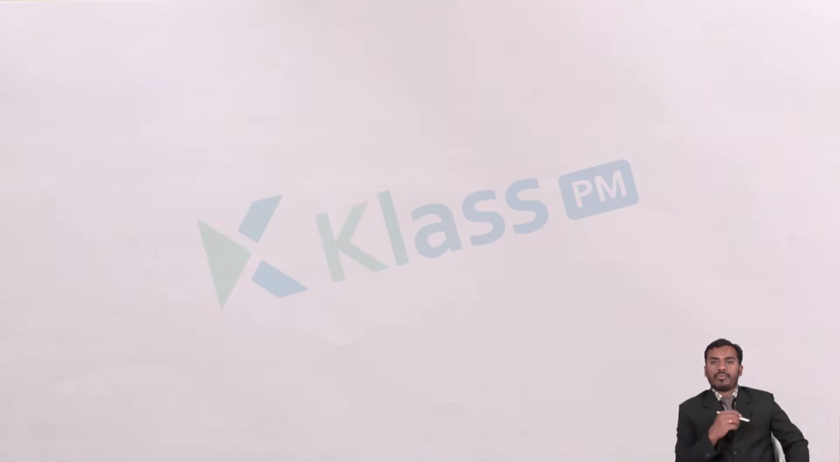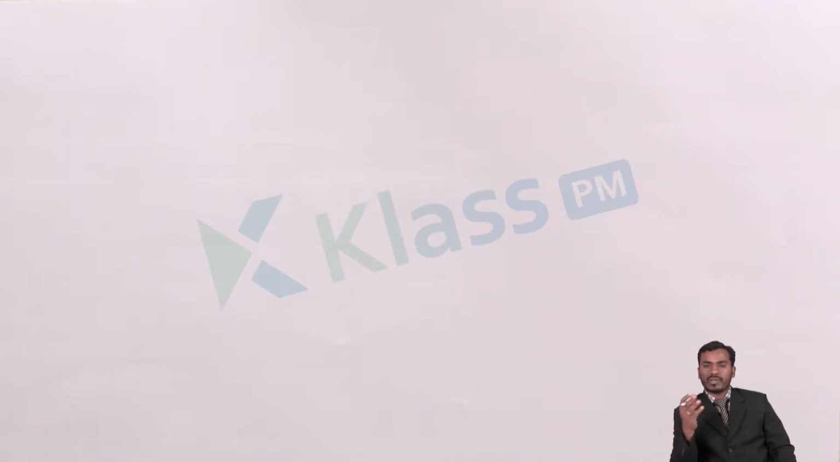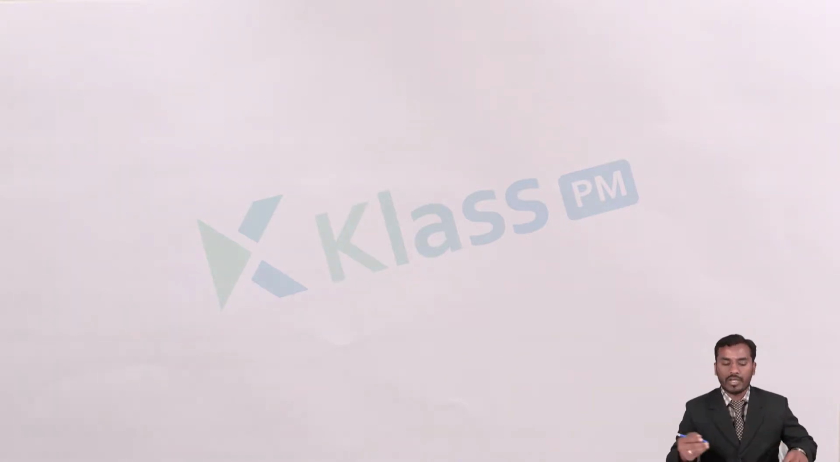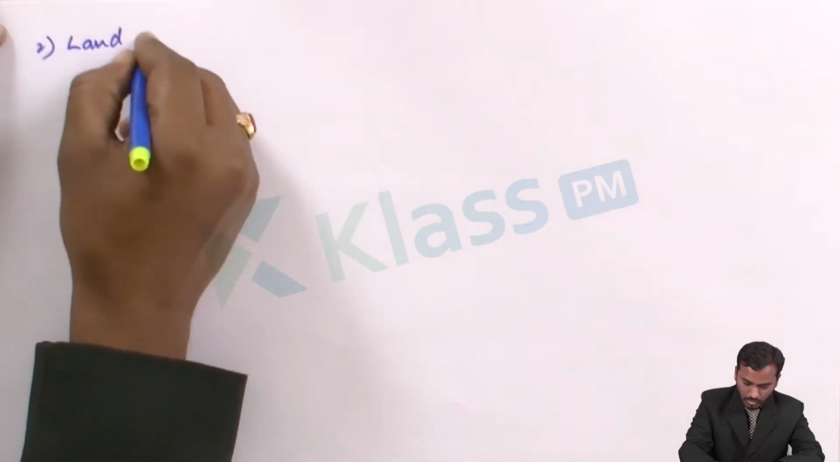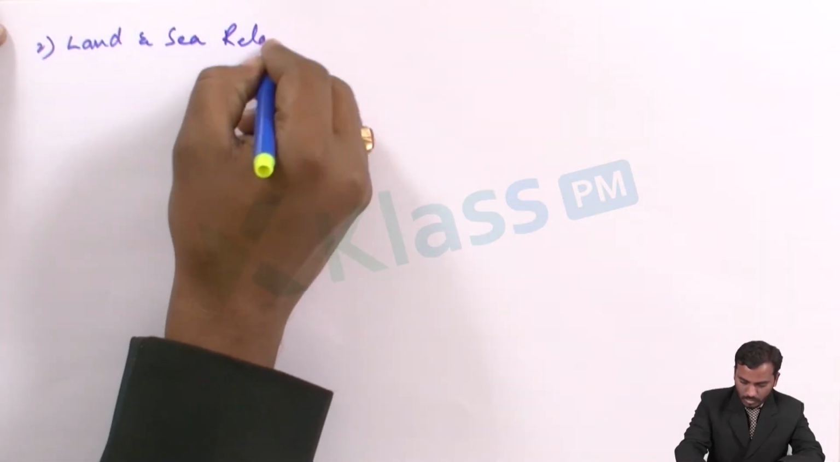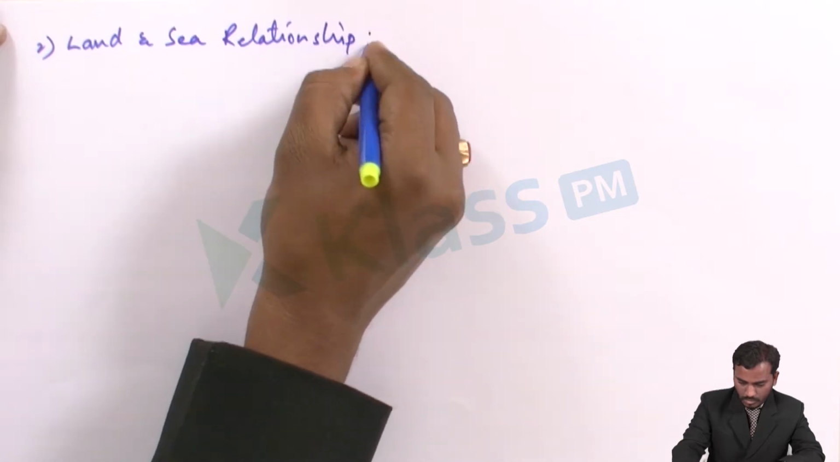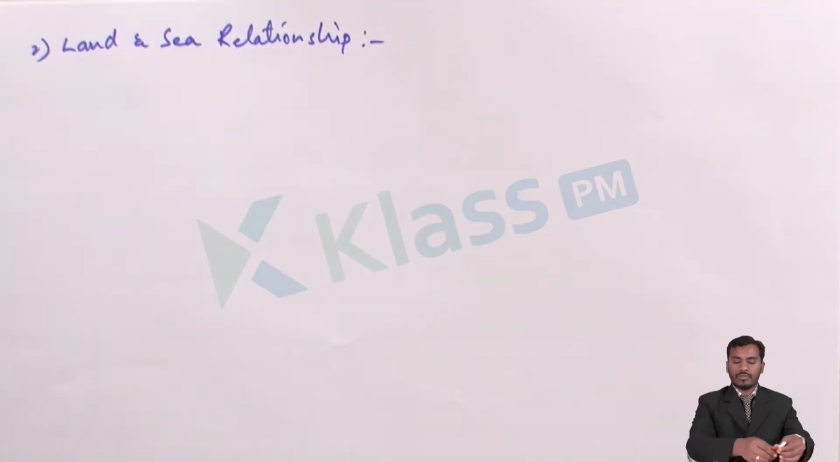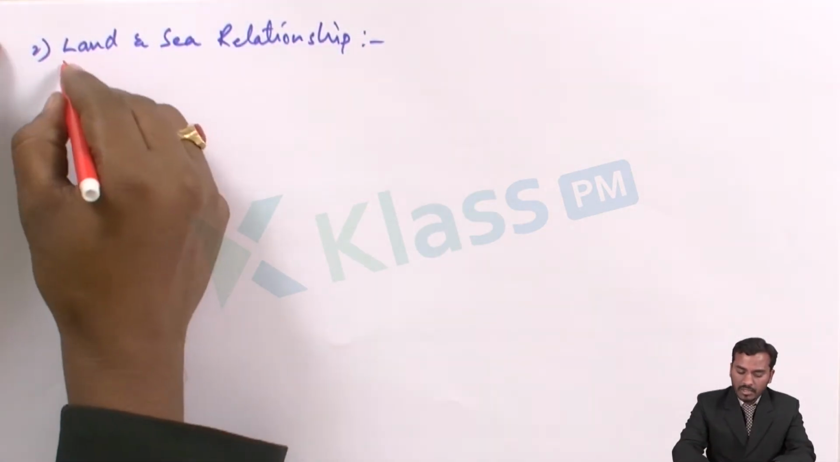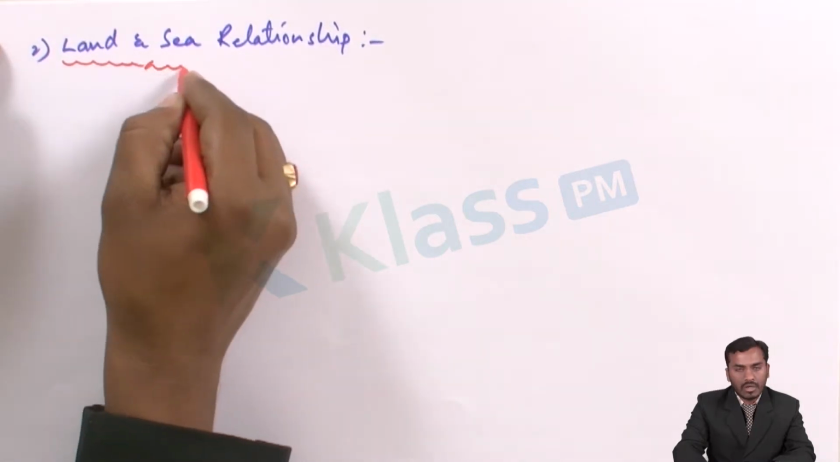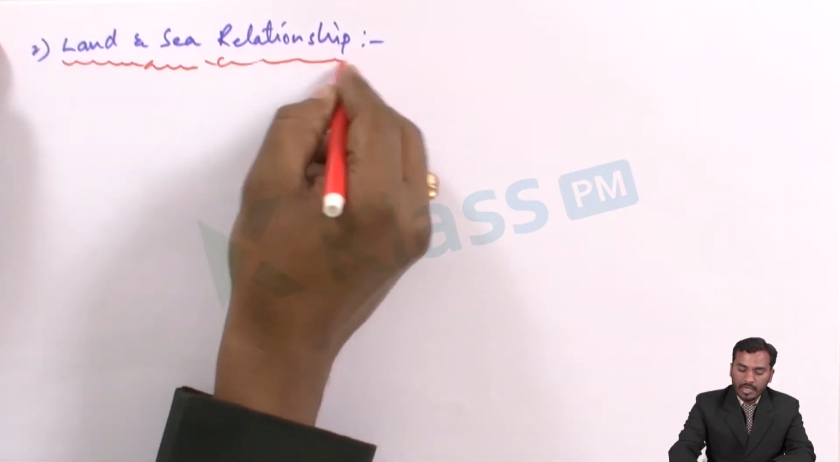Hello children. Previously we have learnt about the different factors of the climatic conditions. That means, what are the factors affecting climatic conditions? We have learnt about the latitude. Now we will be learning about the land-sea relationship. Land and sea relationship. So how will this land and sea relationship affect the climatic conditions?